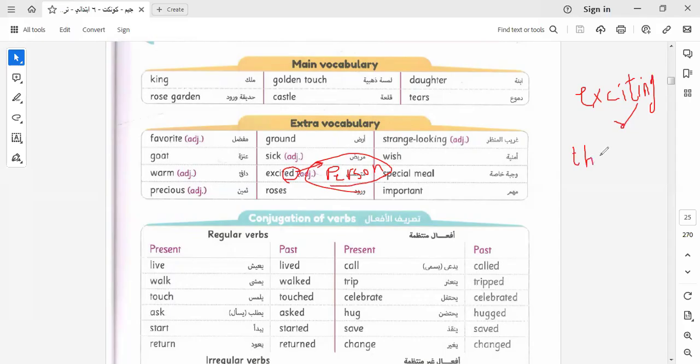I think now we know this rule, and I explained it. If you want to know it, return to the videos. I explained the adjective ed and ing forms several times. You can find it in the videos and review it if you forget it. Let's go to another one here.